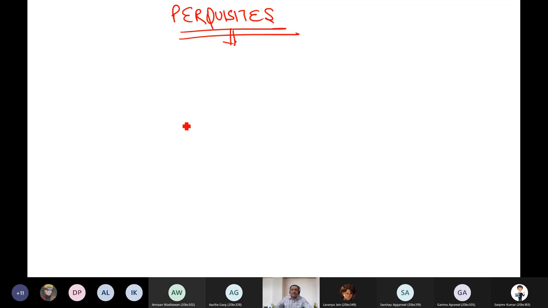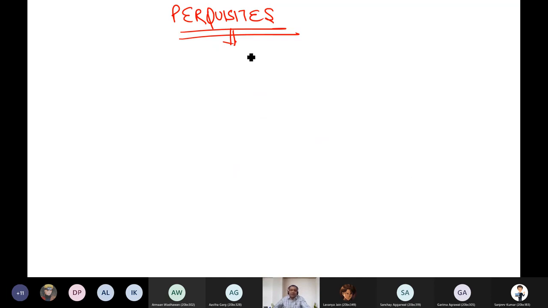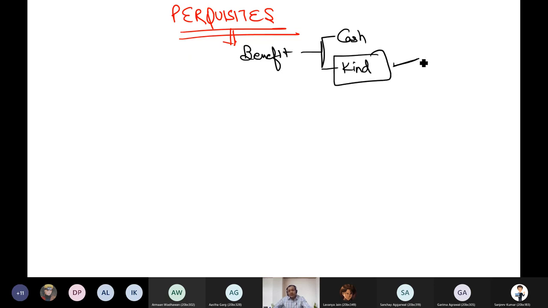Perquisite is basically a facility. Perquisite is basically a benefit or facility given to the employee. It can be cash or non-cash. 99.99% of perquisites are non-cash, but still you cannot say that all the perquisites are non-cash. I will tell you an example where it is cash also.